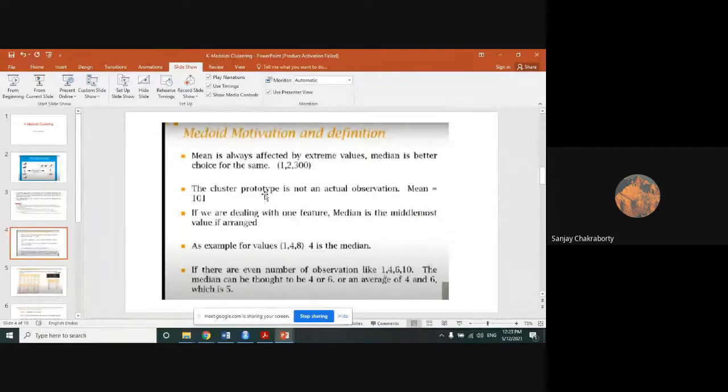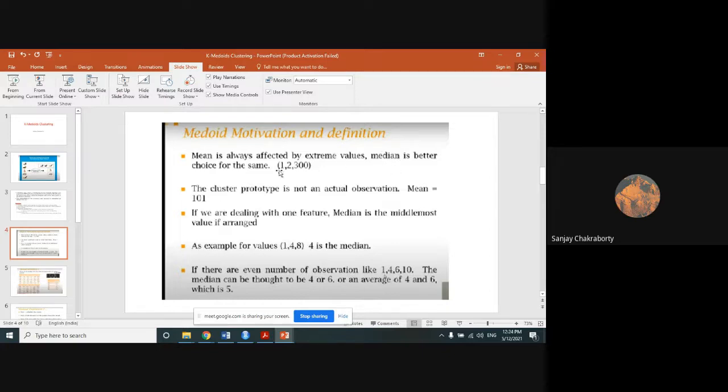Before we enter into k-medoids, we will learn how we can find the medoid. The mean is always affected by extreme values. Median is a better choice for the same. I have already told you medoid is nothing but an extension of the median value, so here we generally follow the concept of median instead of mean, because mean is affected by extreme values. I already showed you that if new data with a value of 200 is inserted into your existing data set, it will influence the mean value, and the arithmetic mean of the overall cluster will be unbalanced. So that's why we prefer to follow the median.